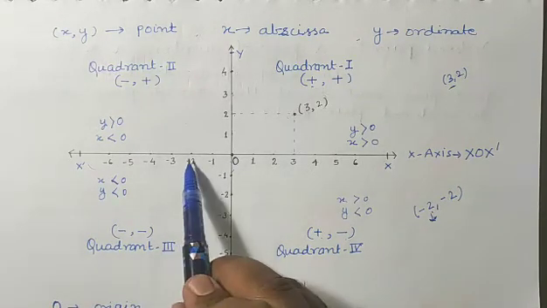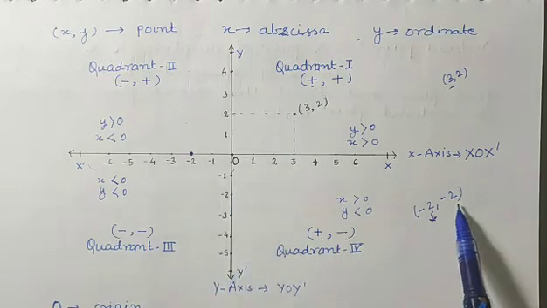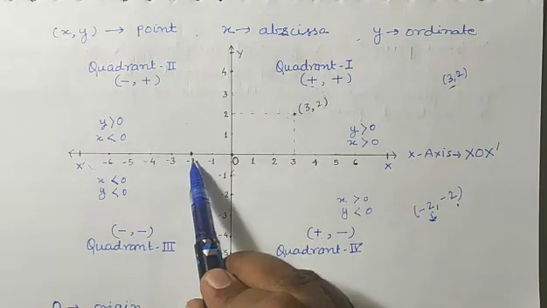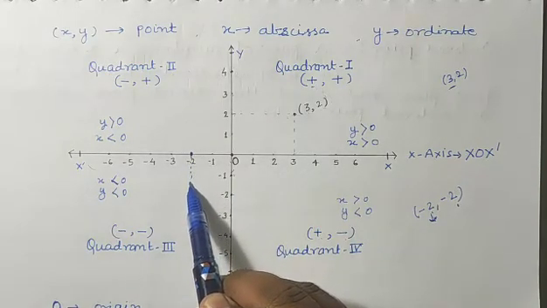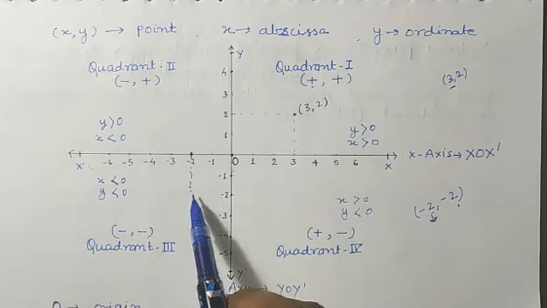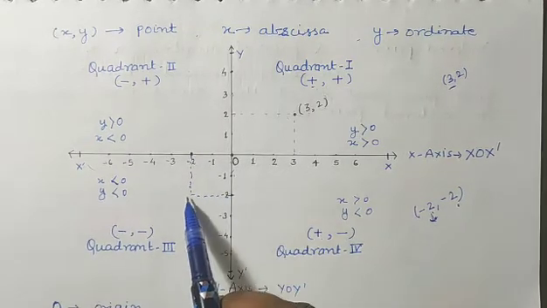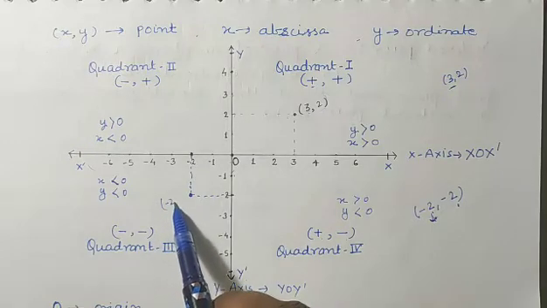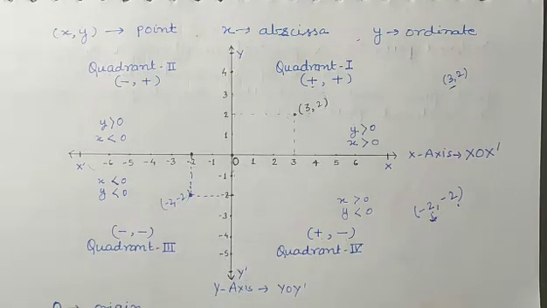Okay, and on the y-axis also minus 2 is there, minus 1, minus 2. So just draw a line through here and here. Okay, you will reach here and this point will be your (-2, -2). So like this students, we can locate any point on the coordinate system.